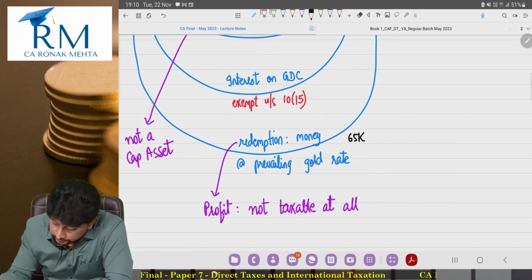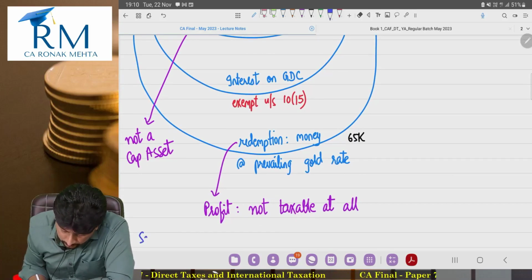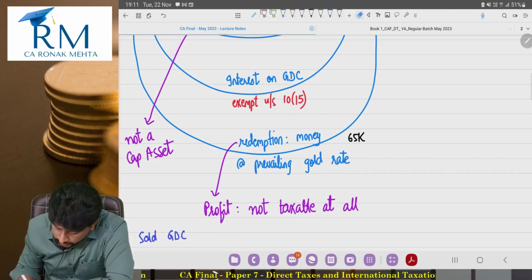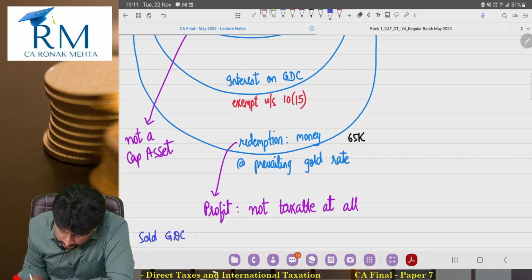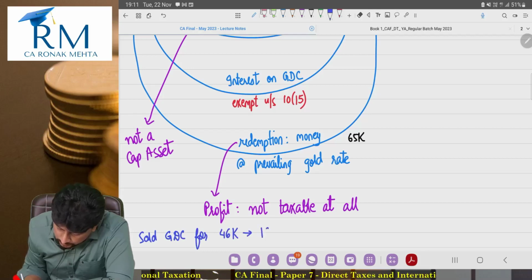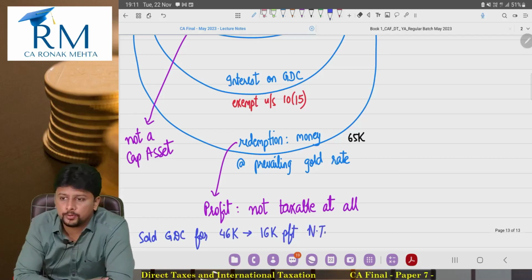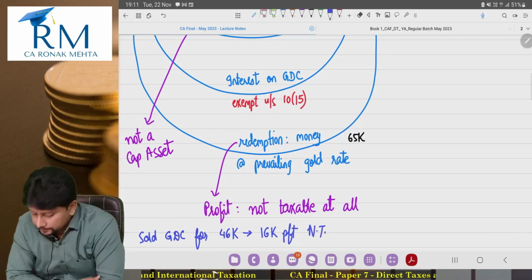By chance, if you sold the gold deposit certificate, you did not keep it right up to the end, you sold the gold deposit certificate for say 46,000. Now there is a 16,000 profit, but that profit is also not taxable for you, not because it is a gold deposit, but because it is not a capital asset only.